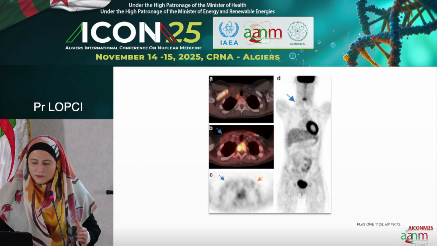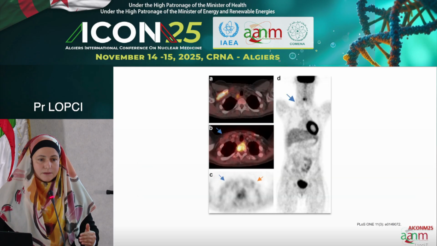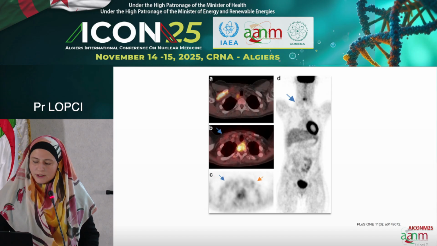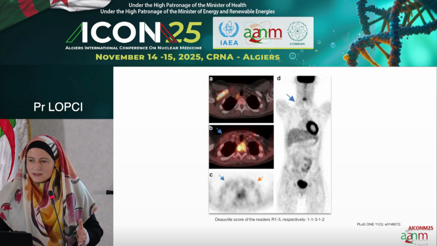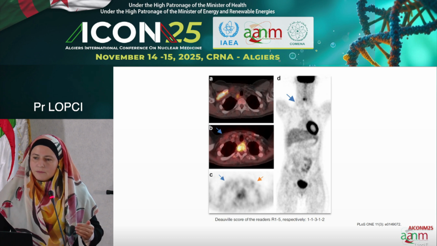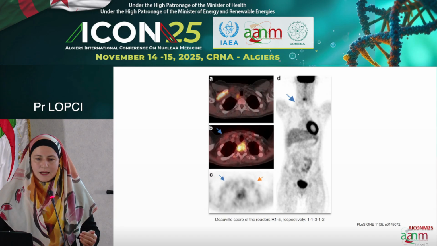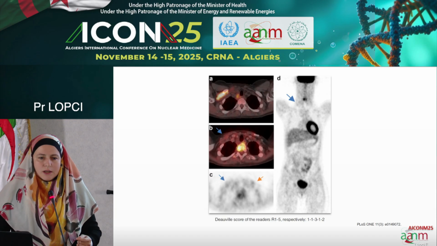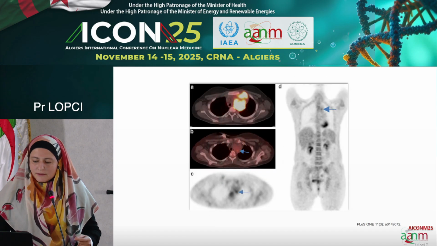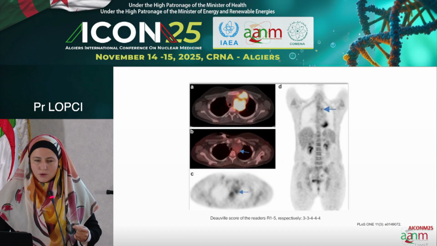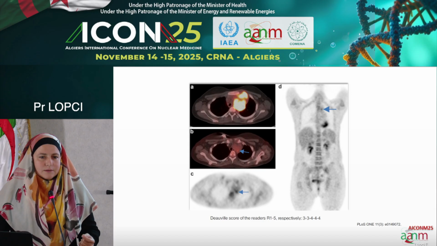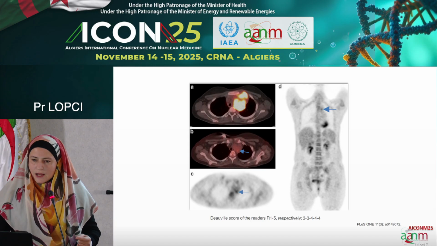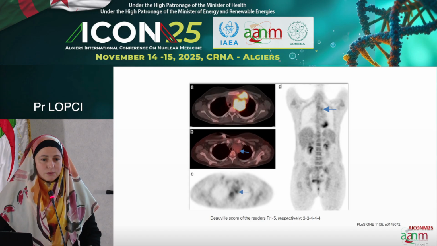And if we look at the different cases and we give them to experts in the field to interpret, some can give 1, some can give 2, some can give 3. This is not a big deal if we're still below Deauville score 3, because anyhow the patient won't have any change in the interpretation and in the management. But when it comes to cases like this one, and you look at what the 5 experts have written about the interpretation, you have 2 saying it's a response and 3 saying it's not a response.